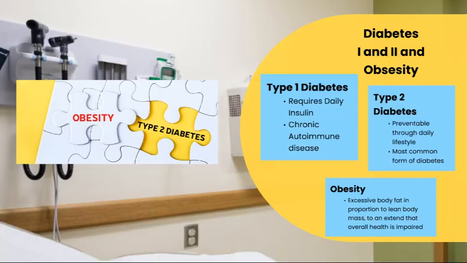Obesity is defined as excessive body fat in proportion to lean body mass, to an extent that overall health is impaired. Obesity is considered a large-scale public health dilemma. It is linked to the evolution of obesity-related disorders, including metabolic syndrome, type 2 diabetes, insulin resistance, dyslipidemia, and cardiovascular diseases.